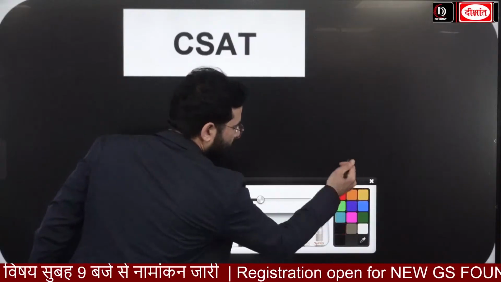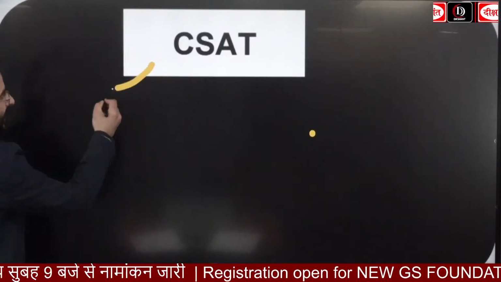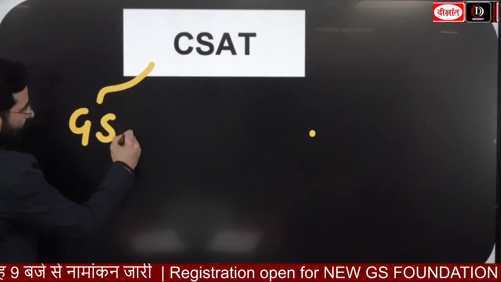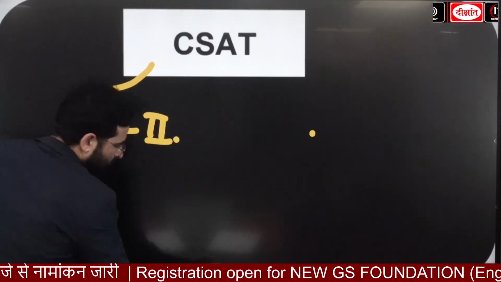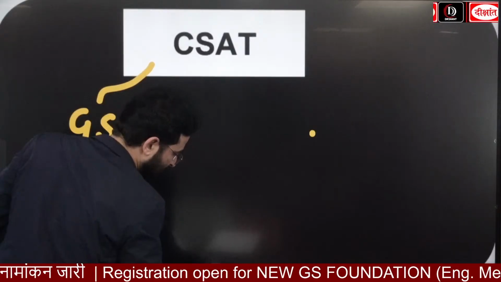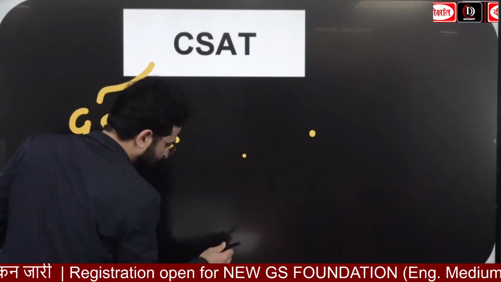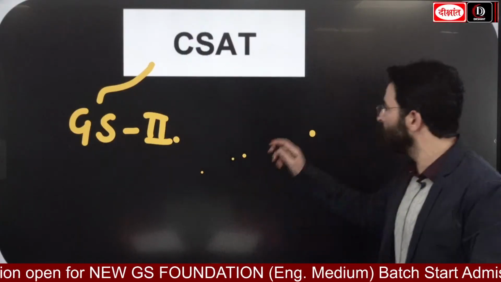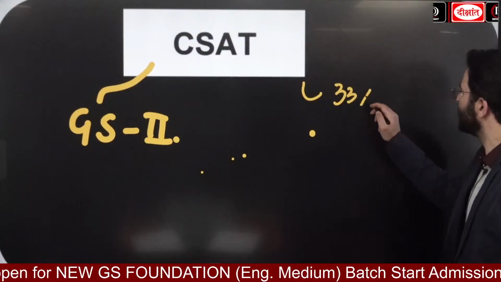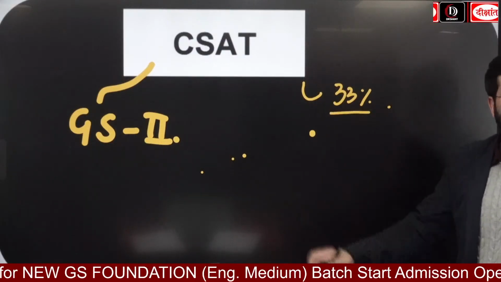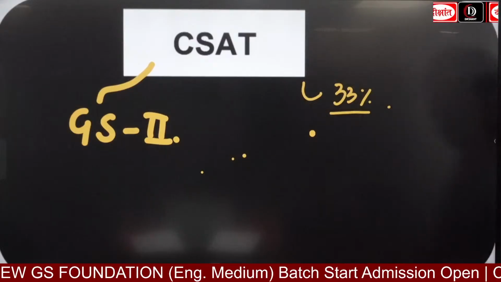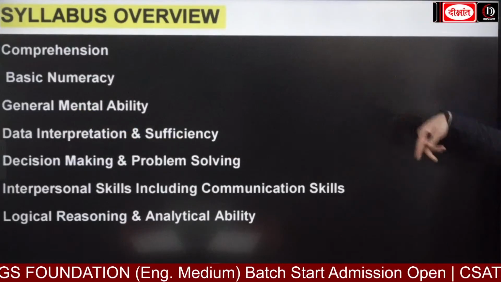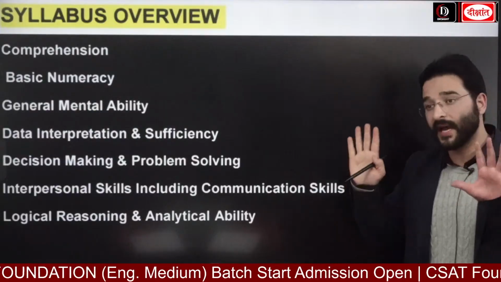So guys, looking at this CSAT paper, it is also referred to as GS2, या फिर हम इसे क्या कहते हैं, किस नाम से पुकारते हैं? Civil Services Aptitude Test. Second thing that you should have an idea, it is just going to be a qualifying paper. You just have to score 33% in this particular paper. And this is going to be the syllabus overview. Okay, पूरा ध्यान से देखो.